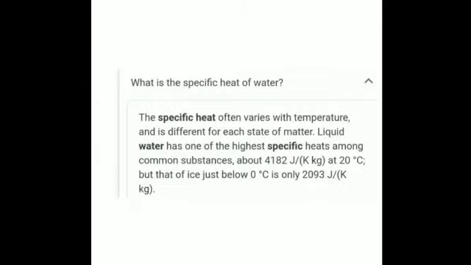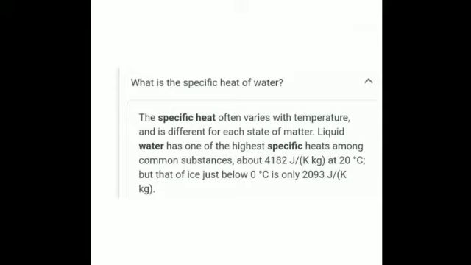Then the specific heat of water is around 4.2 joules per gram per degree Celsius. So how is this important? That is, water neither heats up nor cools down quickly. It takes time for both, and that is why it is used as an excellent cooling agent for car engines, in nuclear reactors, and in machines.